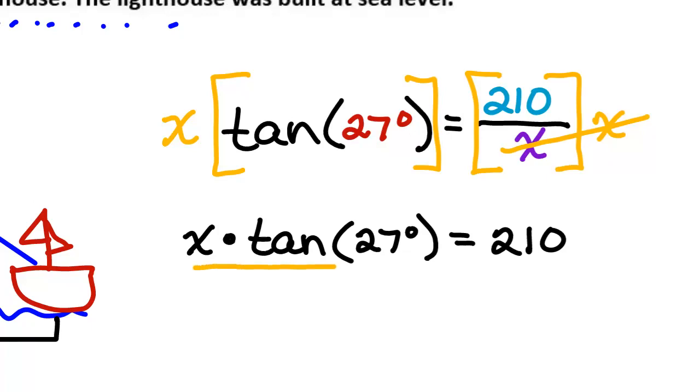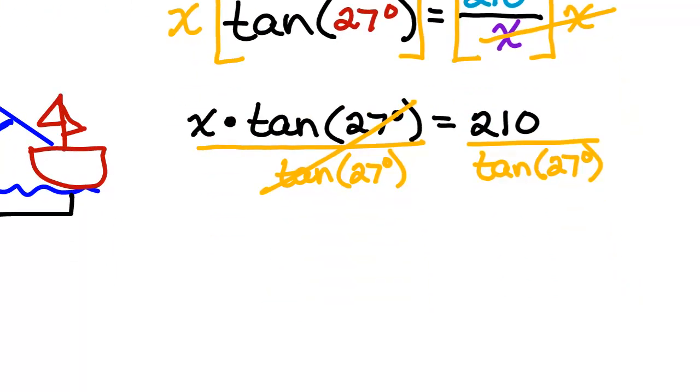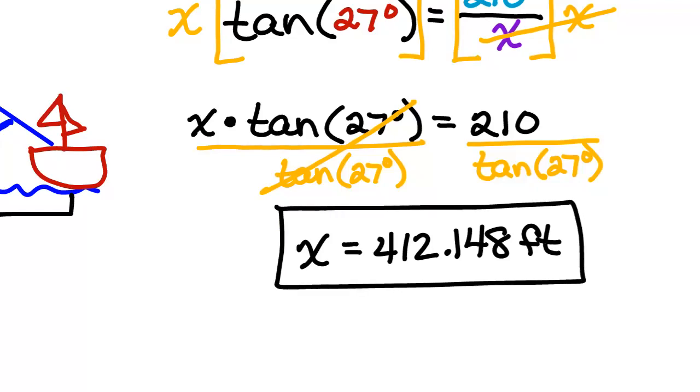And now we're going to divide. What are we dividing by? Tangent of 27 degrees, always by whatever is next to the x. I want the x all by itself, and since it's multiplication by the x, division will make it cancel. And now we can pop this into our calculators. And the boat is about how far away? Absolutely correct, 412.148 feet.